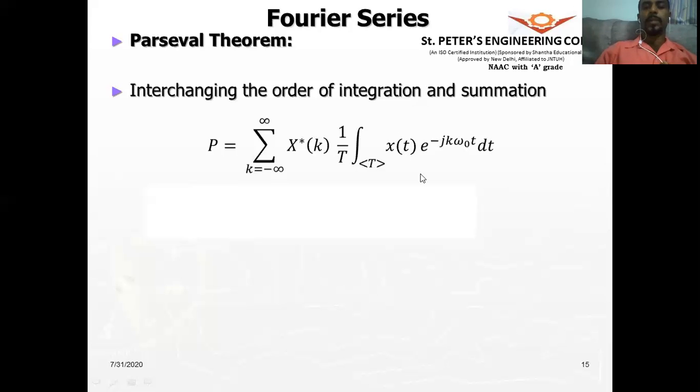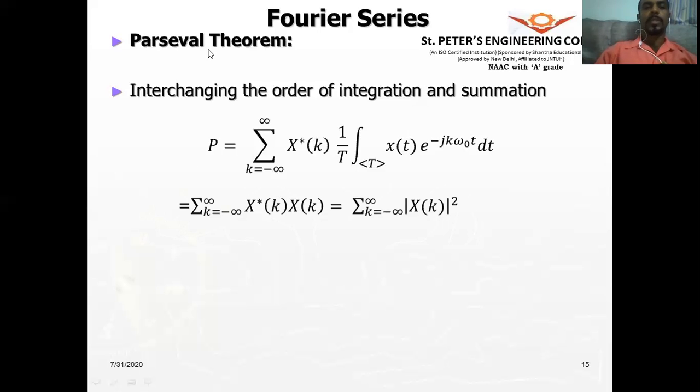So this is nothing but x of k. So x of k into x conjugate of k is nothing but mod x of k whole square. Therefore we have proved that the average power remains the same over the period.